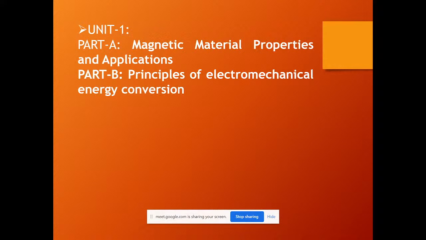So we comprise 5 units. In that, your first unit is a very important unit which comprises magnetic material properties and its applications, and part B. Here, why I have mentioned two parts is that your first part is the thing you have learned earlier, up to your 10th. When I say the subject, you can easily identify that you have learned all these things earlier.